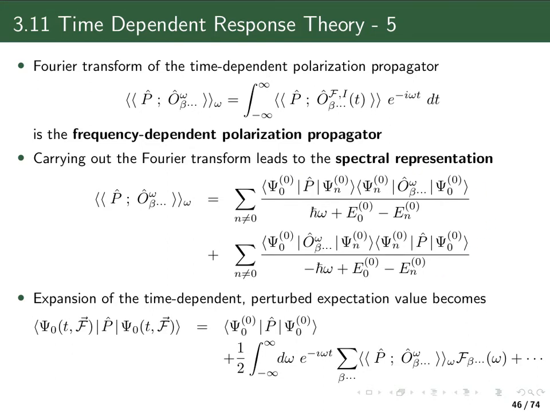And this looks very much similar to what we had as the second order energy correction in time independent perturbation theory.